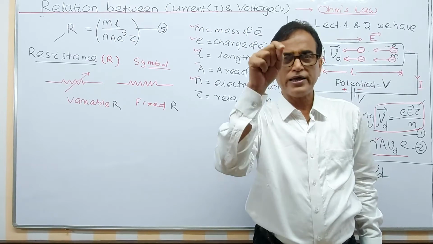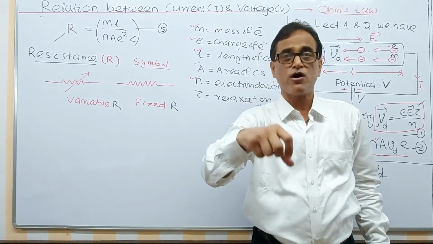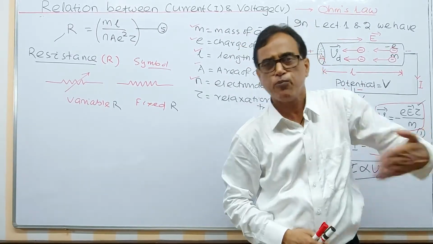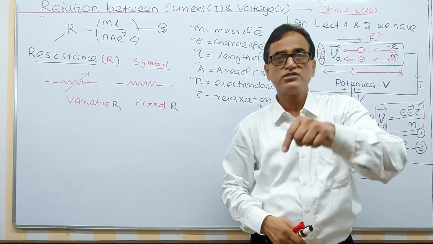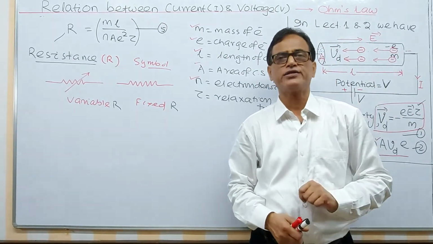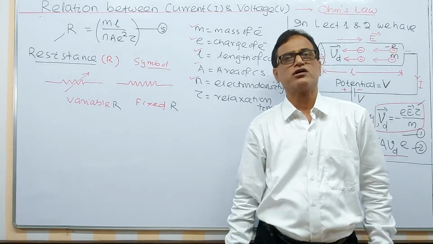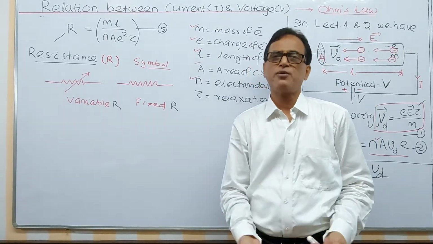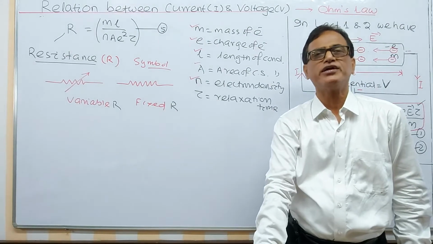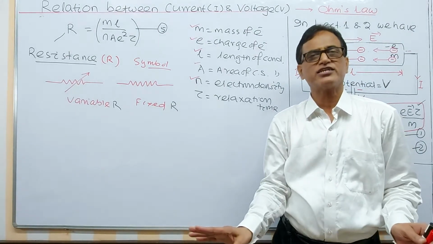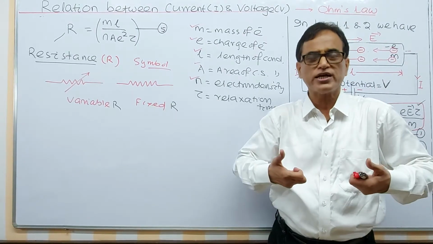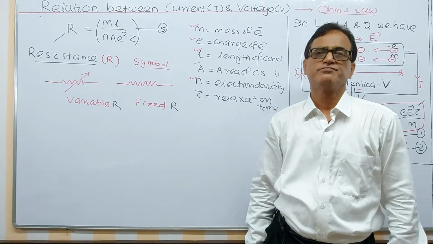Since the human body has resistance, it can oppose the flow of current. Since you are opposing the flow of current, you get an electric shock. Otherwise, you can never get an electric shock. If current passes smoothly through your body, you never get a shock. But if you oppose the electric current, you can get the shock.